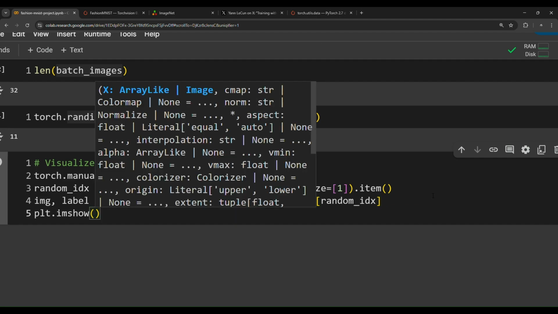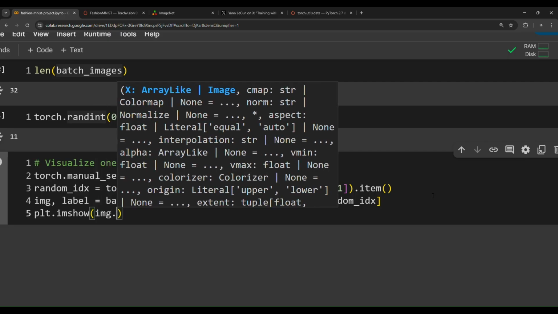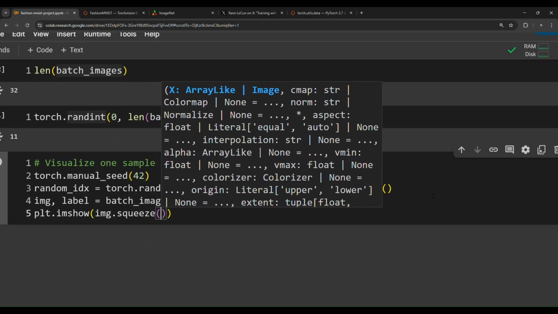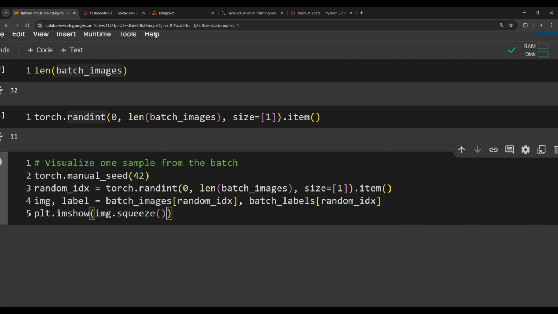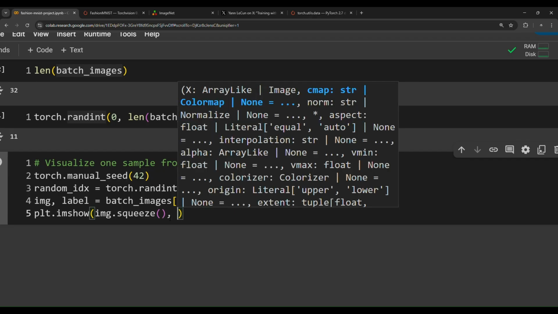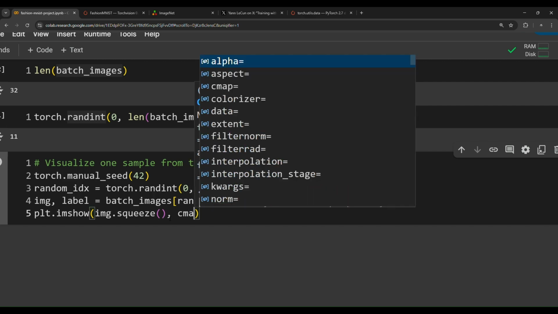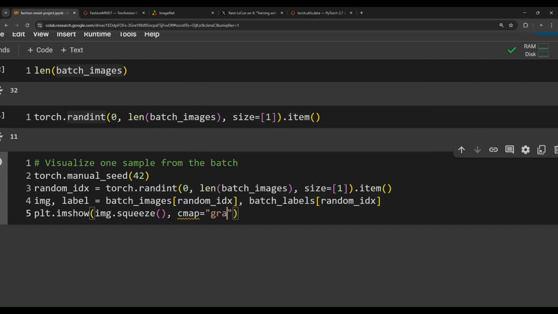plt.imshow, we want to show this image. We want to display this image, and then pass image.squeeze. So why do we have to squeeze the image? Because it has one color channel, and matplotlib expects this color channel to be removed, to be deleted. And then the cmap, the color map, as gray, because they are grayscale images.